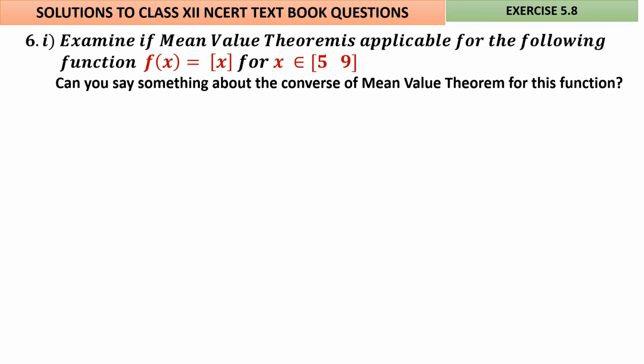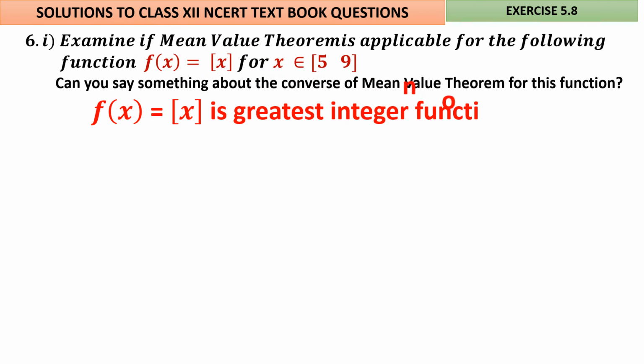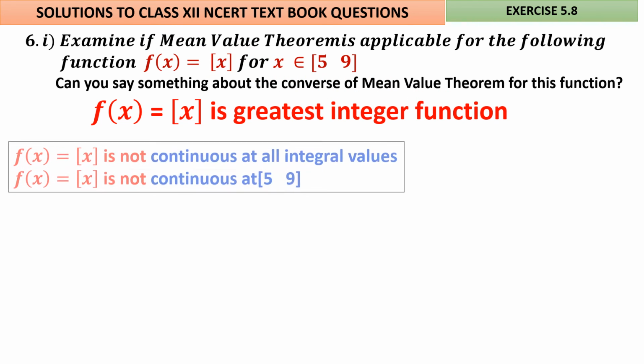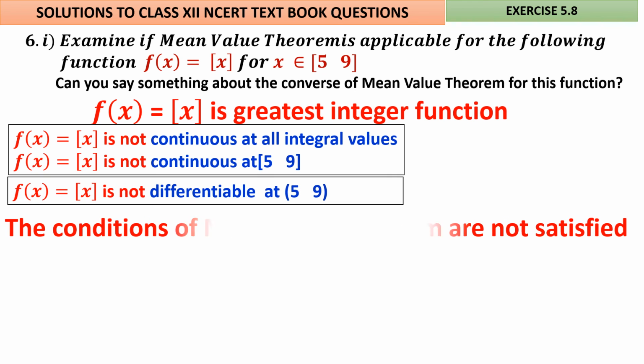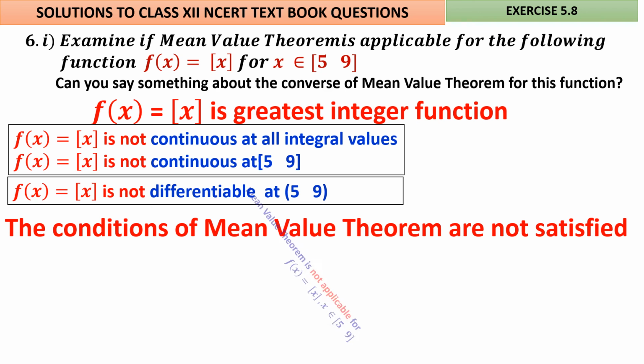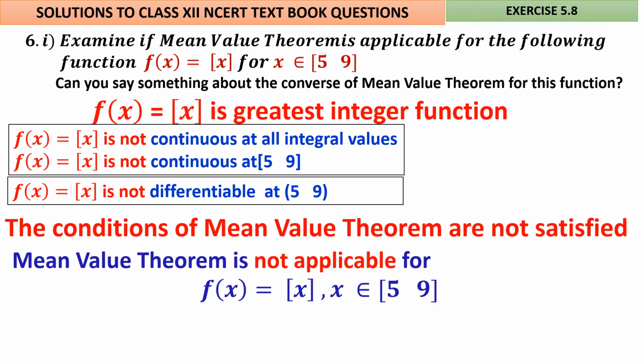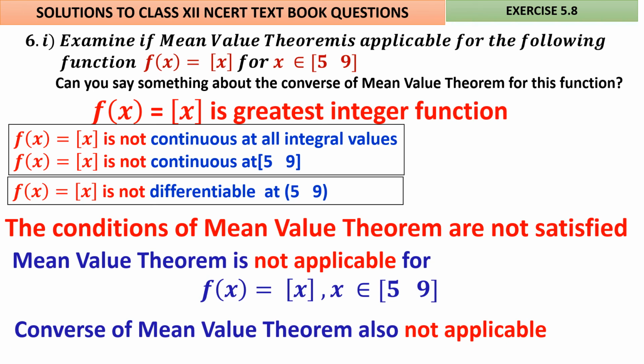Let us go back. Again 6 subdivision 1. We have to examine the mean value theorem for f of x equal to the greatest integer function x, for x belongs to 5 comma 9. Already we have done it. Again we will recollect. It is not continuous at all integral values, therefore not continuous. It is not differentiable. Mean value theorem conditions are not satisfied. Therefore the mean value theorem is not applicable for this function for x belongs to 5 comma 9. Therefore no need to worry about the converse also. Converse also will not exist. Therefore for that greatest integer function, the mean value theorem is not applicable.